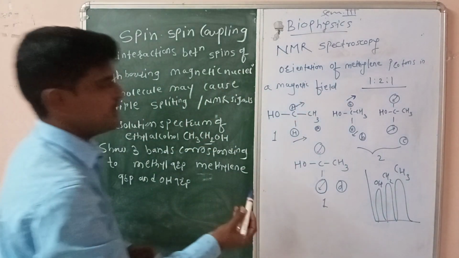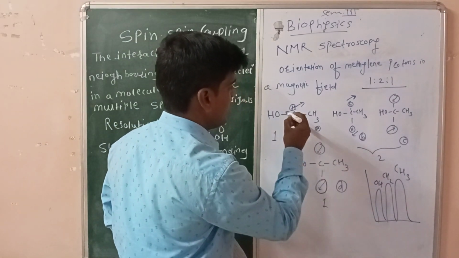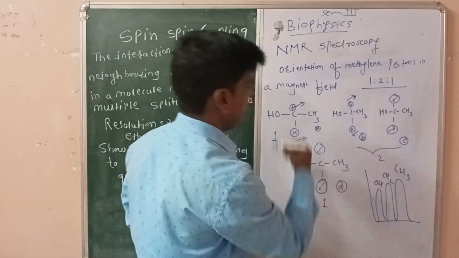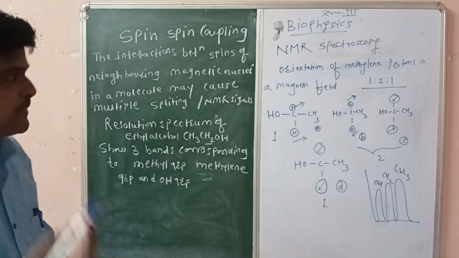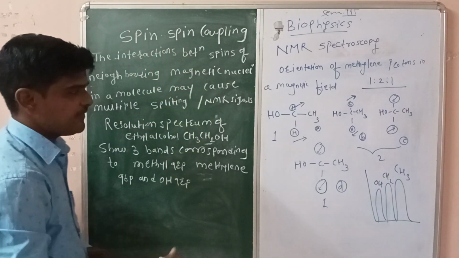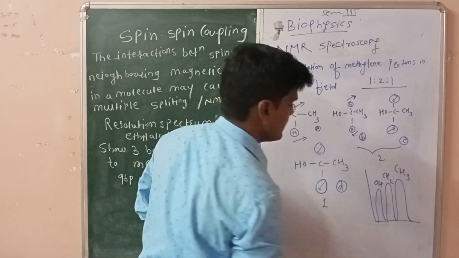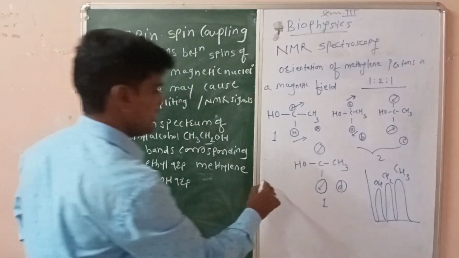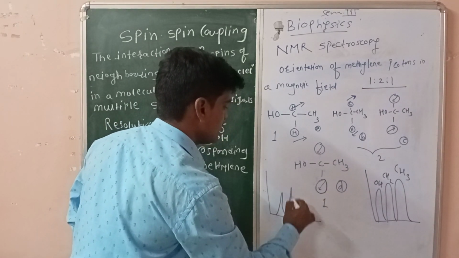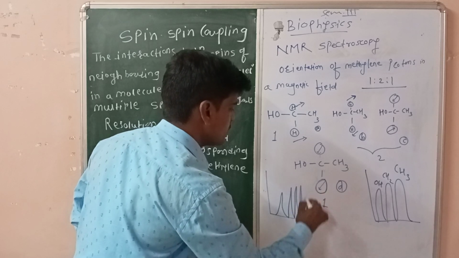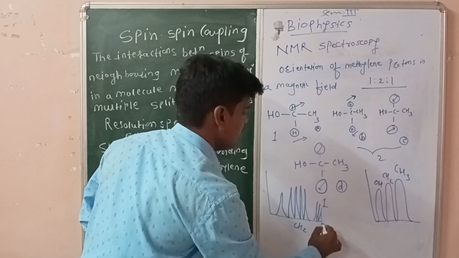So why does this type of combination take place? These two protons from the methylene group have different types of spin motion, and depending upon their magnetic moment or spin motion, the spectra may split. In spin-spin coupling, at low resolution the spectra look like this, but when we take the spectra in high resolution, they look like this. One for OH, then 4 for this methylene group, and 3 for this methyl group.